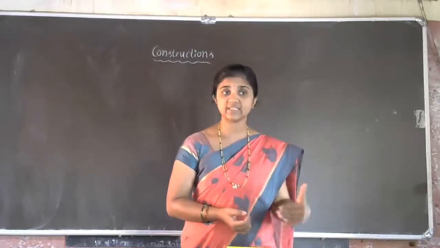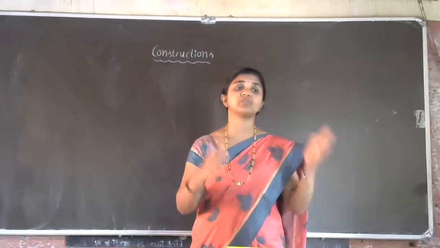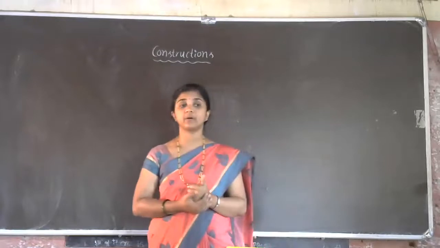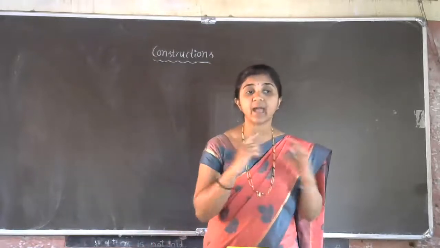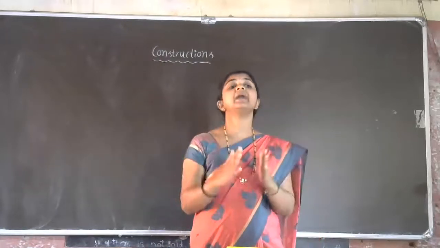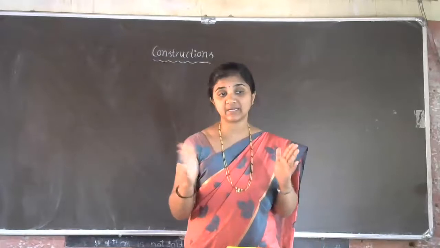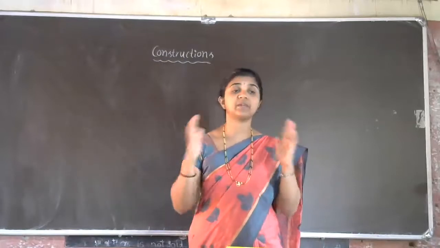First exercise we have to solve. To solve the first exercise of the 9th standard construction chapter, once again we have to revise different angle constructions, angle bisector constructions, and perpendicular bisector for the given line segment.